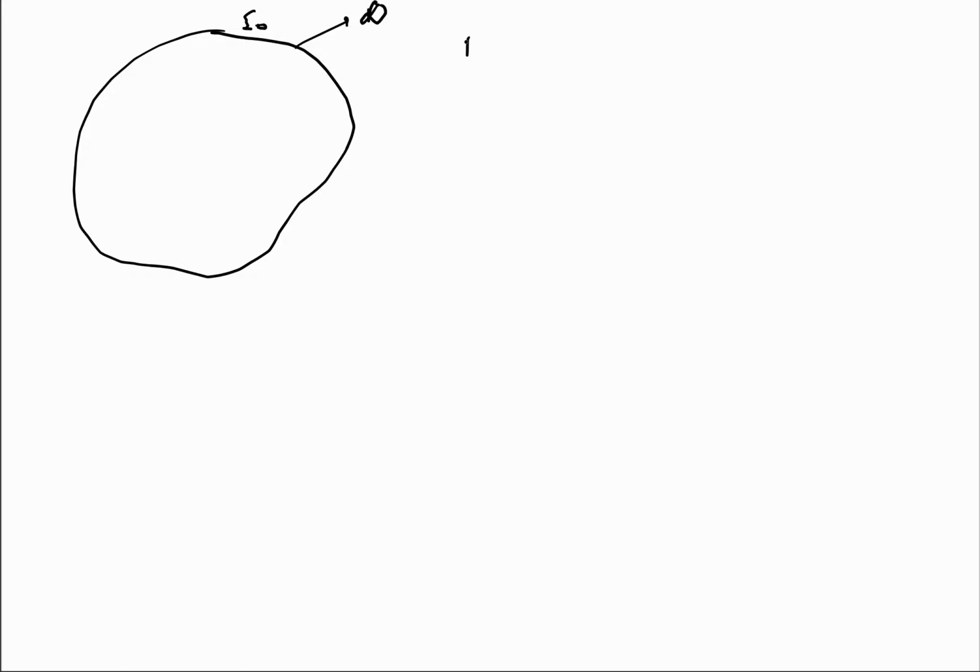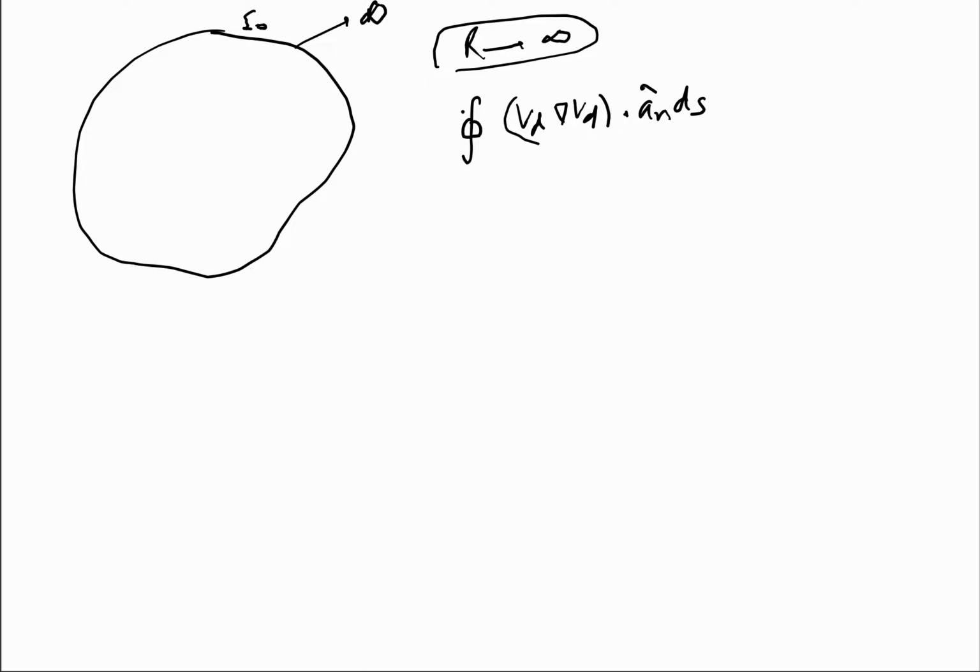Now, since we are going to integrate over the surface, and this surface may extend to infinity also, that is, the radius of this surface may tend to infinity, we can see that to evaluate this integral Vd del Vd dot an ds, we may need to evaluate when r tends to infinity.